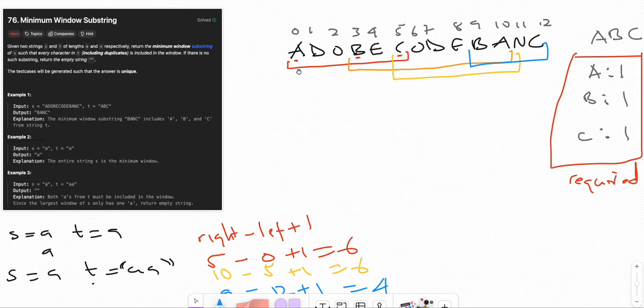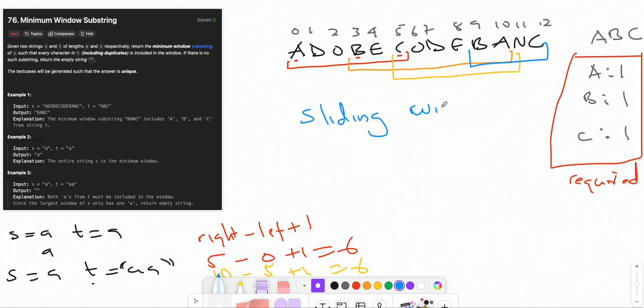So we create a window, and the approach we use here is called the sliding window approach. In sliding window, we use a left and a right pointer. Both pointers start at the beginning.